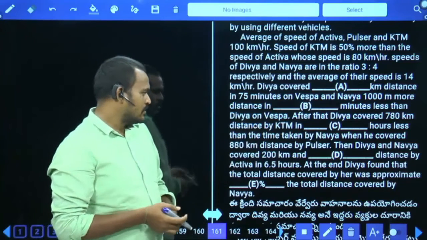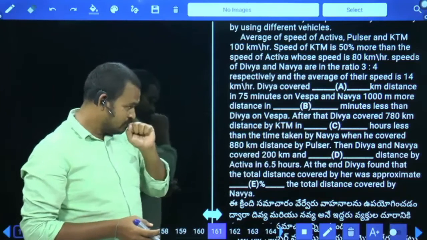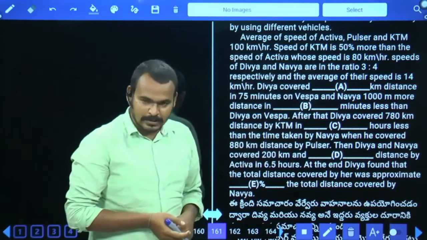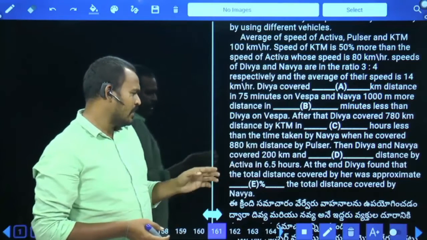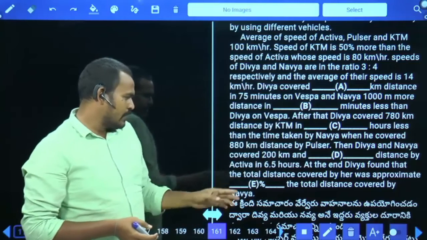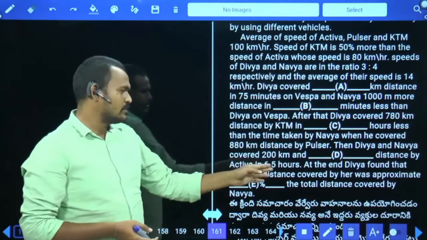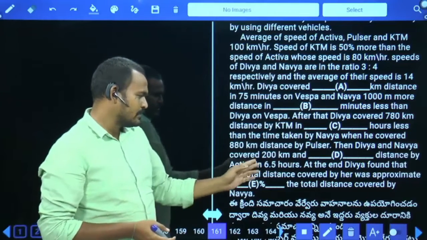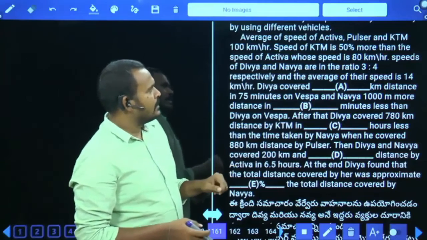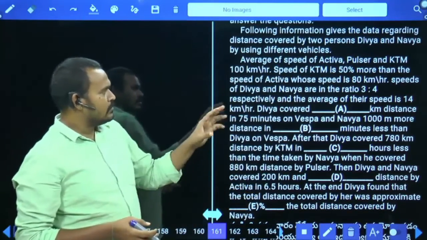After that, Divya covered 780 kilometers distance by KTM in dash hours less than the time taken by Navya when he covered 880 kilometers distance by Pulsar. Then Divya and Navya covered 200 kilometers and dash distance by Activa in 6.5 hours. At the end, Divya found that the total distance covered by her was approximately dash percentage of the total distance covered by Navya. And here two persons are using different vehicles.